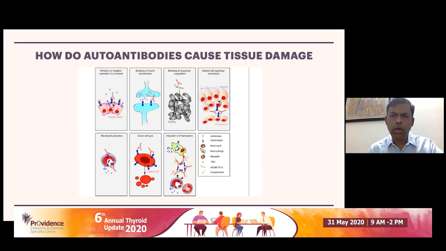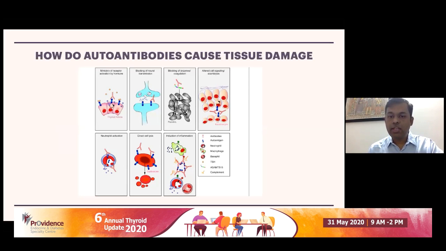So how do autoantibodies cause tissue damage? There are several mechanisms. One of the mechanisms that we encounter in endocrinology very commonly is the TSH receptor stimulating antibody, TSI, what we call. That is there in the upper left panel. You can see that basically the antibody binds the TSH receptor and stimulates the thyrocyte to produce more thyroid hormone. You could have other mechanisms of autoantibody mediated damage to the tissues as well.